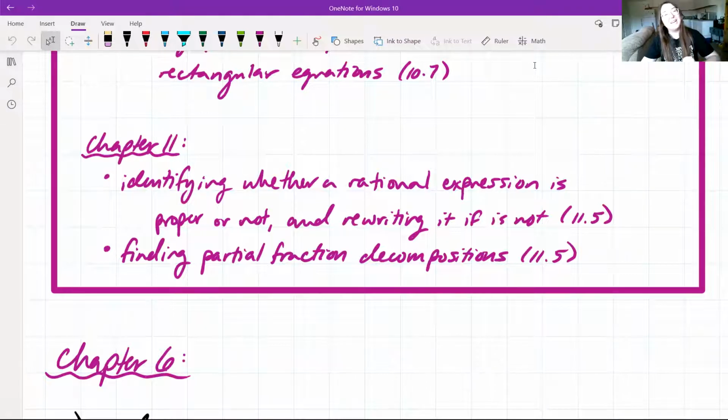Knowing vocabulary and equations is another thing that will be very helpful to you when taking the exam. So knowing what you're being asked and actually having the equations for certain things will be very helpful to know when doing these problems.